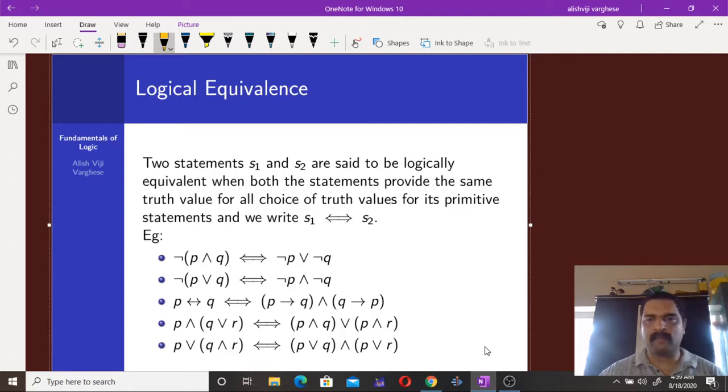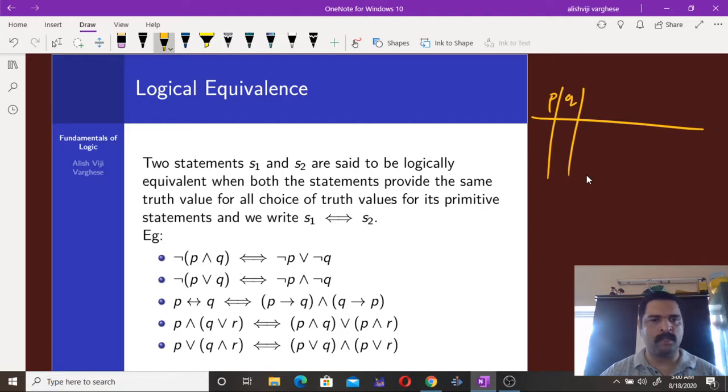If you have two compound statements S1 and S2 using the same set of primitive statements, and if you construct the truth tables of those two compound statements, and if the final columns of the two tables are the same, then they are known as equivalent statements.